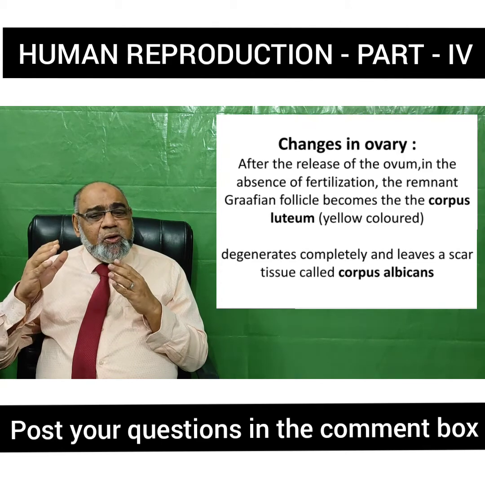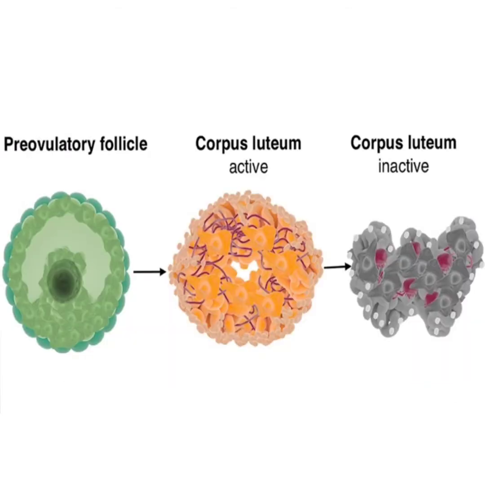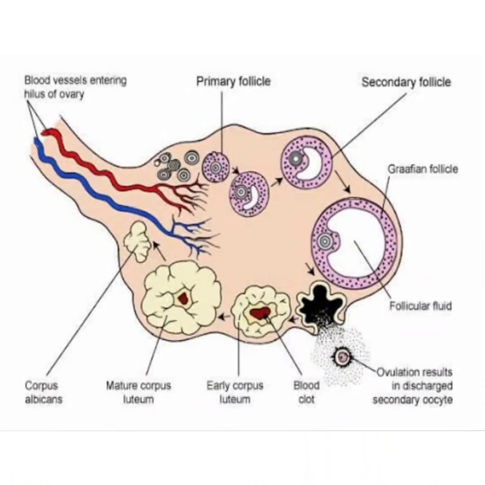And these cells slowly degenerate and become the corpus albicans, which is nothing but a scar tissue. You can see how a corpus luteum becomes a corpus albicans, which is inactive.